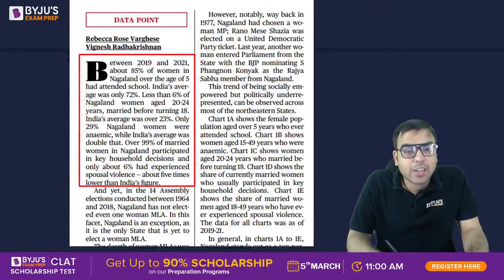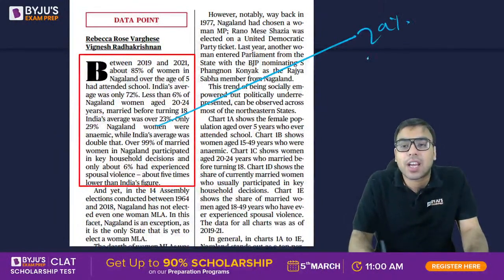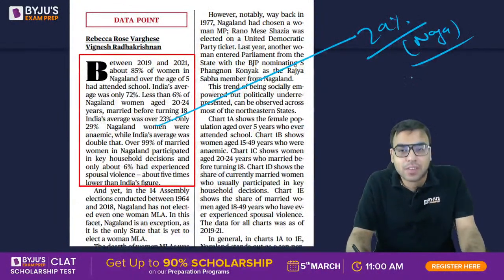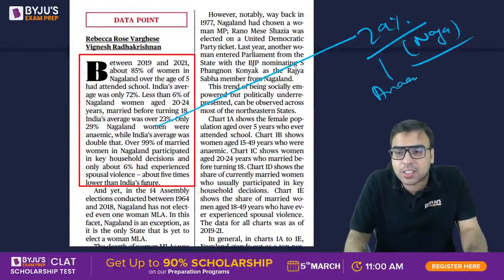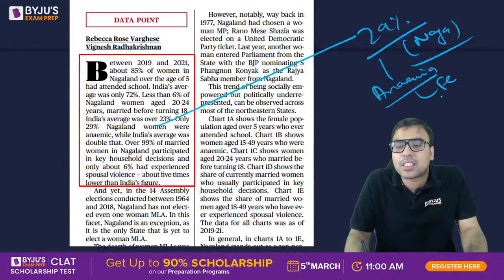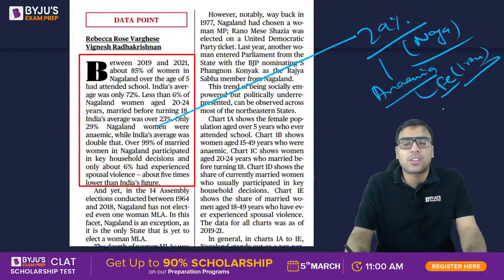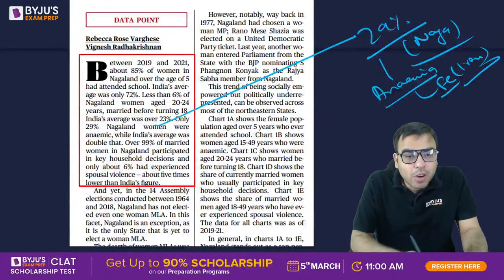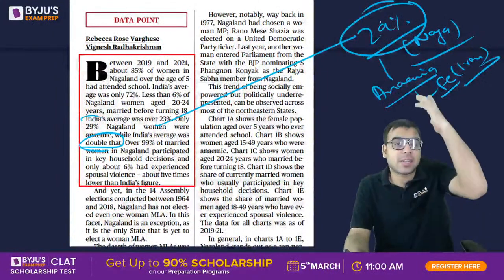हाँ, ठीक है ना. Only 29% Nagaland women were anemic, and if you see, anemia मतलब shortage or lack of iron. So anemia is a disease caused by lack of iron. This is mostly caused especially to pregnant women and all. But if you see the overall India's actual status, it is more than double. मतलब 29% India का 50-60% से ऊपर है.